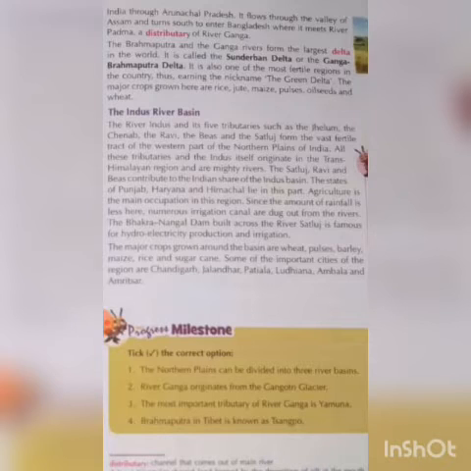The Satluj, Ravi and Beas contribute to the Indian share of the Indus basin. These start from Punjab, Haryana and Himachal, and agriculture is the main occupation of this region.